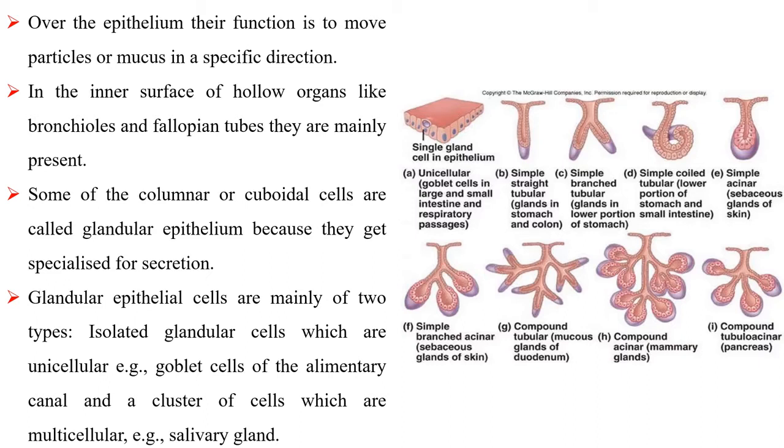Glandular epithelial cells are mainly of two types: isolated glandular cells, which are unicellular, for example goblet cells of the alimentary canal, and a cluster of cells, which are multicellular, for example the salivary gland.